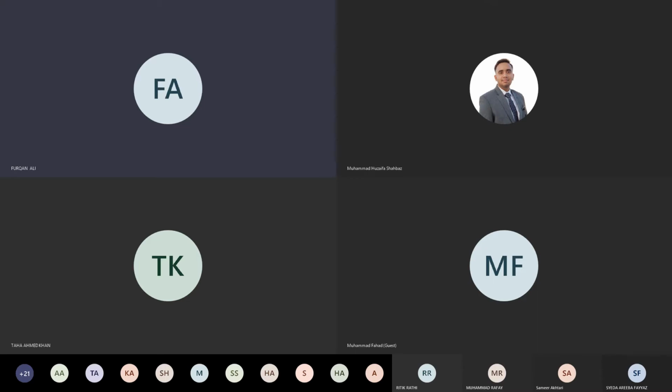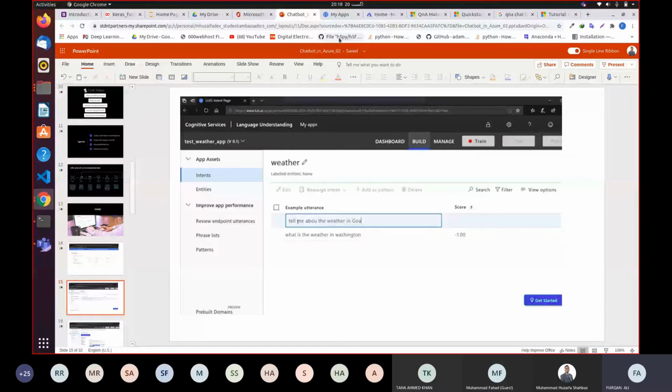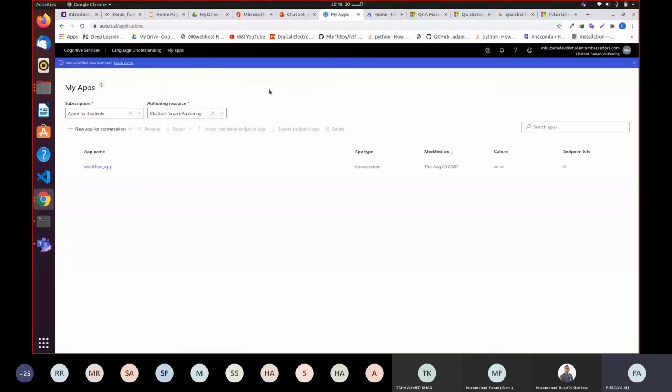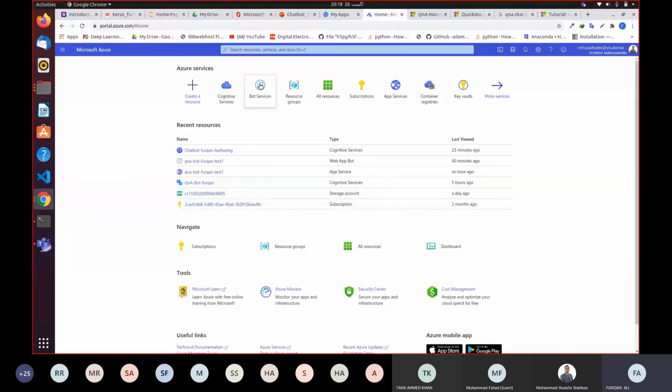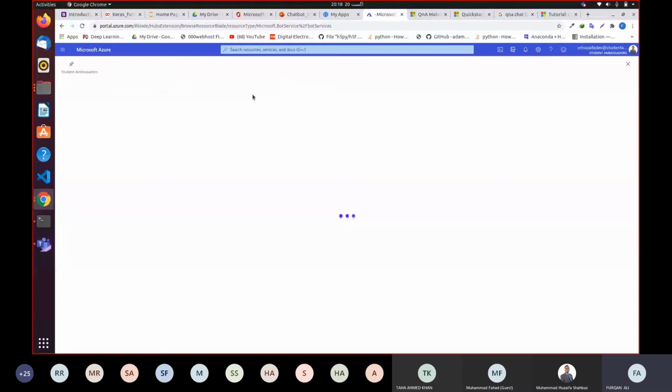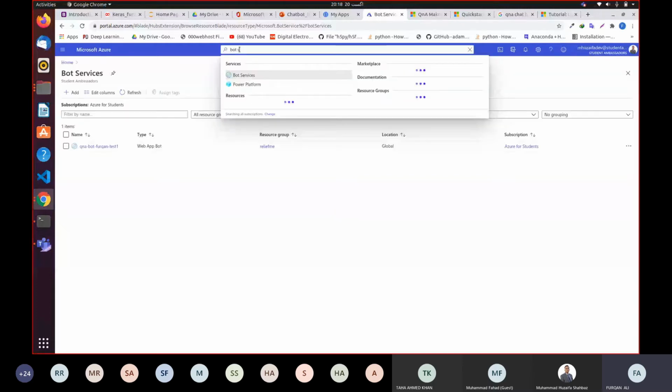Okay, so first of all, we have to open up our Azure. We have to log in to our Azure account. Let me go to my home, Microsoft Azure. When you come to Azure, first you have to create a resource group. If you haven't created any resource group, you would just directly go to bot services. If you don't find bot services right in front of you, just come over here in the search bar and write bot services. You're going to see it at the top, and you can click over here as well. So first of all, we're going to create a bot.